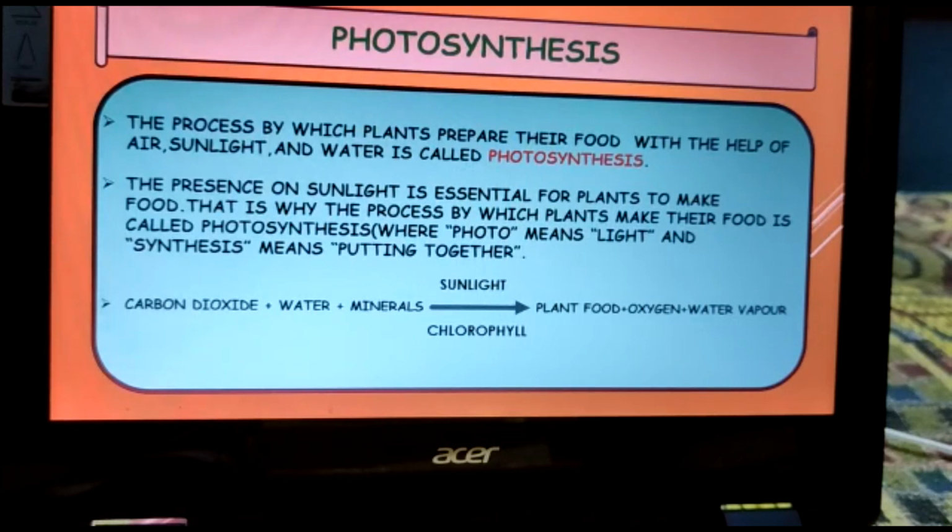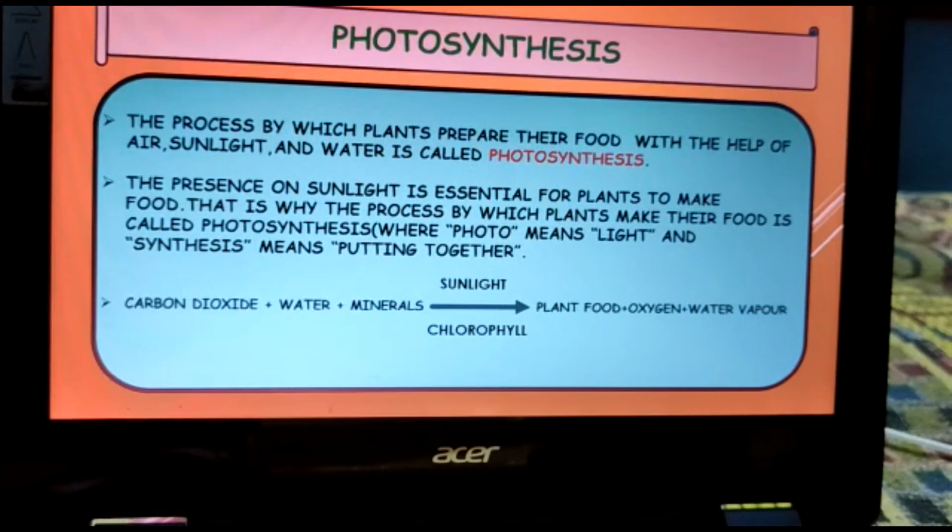The same thing is written in the equation form also, students. That is carbon dioxide plus water plus minerals in the presence of sunlight and chlorophyll. And the outcome product is plant food, oxygen and water vapor. So that's all about today's class.